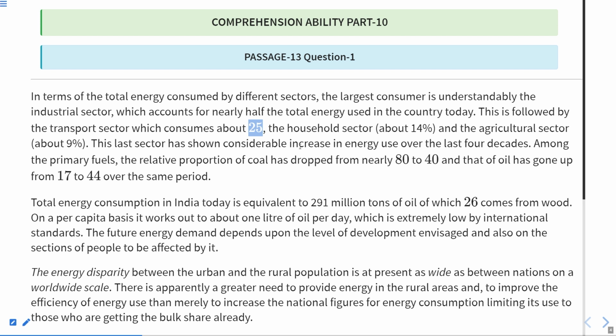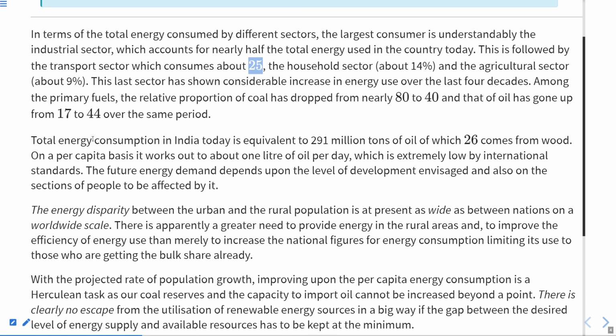The last sector has shown considerable increase in energy use over the last 4 decades. Among the primary fuels, the relative proportion of coal has dropped from nearly 80 to 40, and that of oil has gone up from 17 to 44 over the same period. Now, total energy consumption in India today is equivalent to 291 million tons of oil, of which 26 comes from wood.